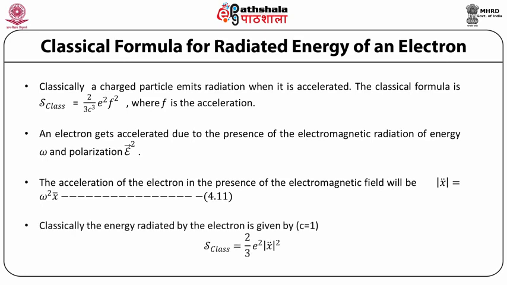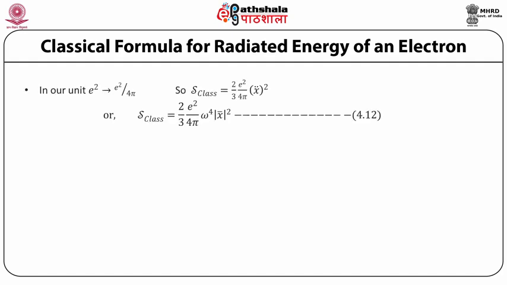Classically, the energy radiated by the electron is given, again putting c equal to 1, by S classical equal to 2 by 3 e squared times x double prime whole squared. In our units, e squared is e squared by 4 pi. So S classical, or the total energy classically radiated, is equal to 2 by 3 times e squared by 4 pi times x double dot whole squared, or 2 by 3 e squared by 4 pi times omega to the fourth times x whole squared.